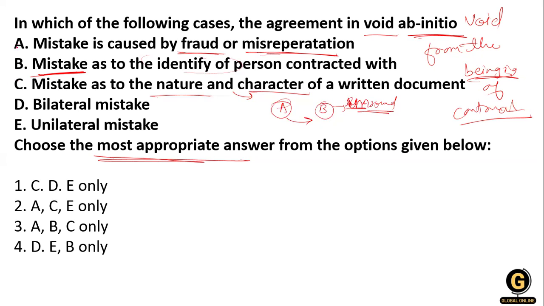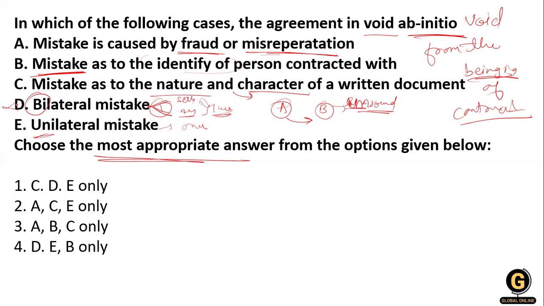Okay, so the ABC, and the bilateral mistake means mistake by two sides, by both the seller and the buyer. And unilateral means mistake by one party. Bilateral means mistake done by both the parties.